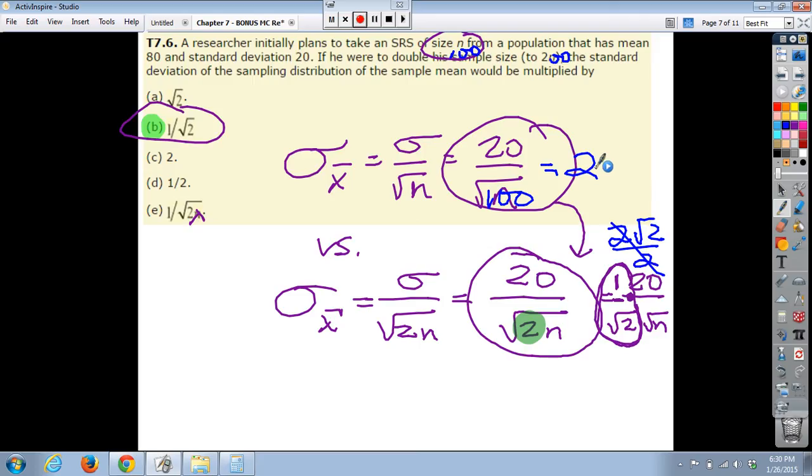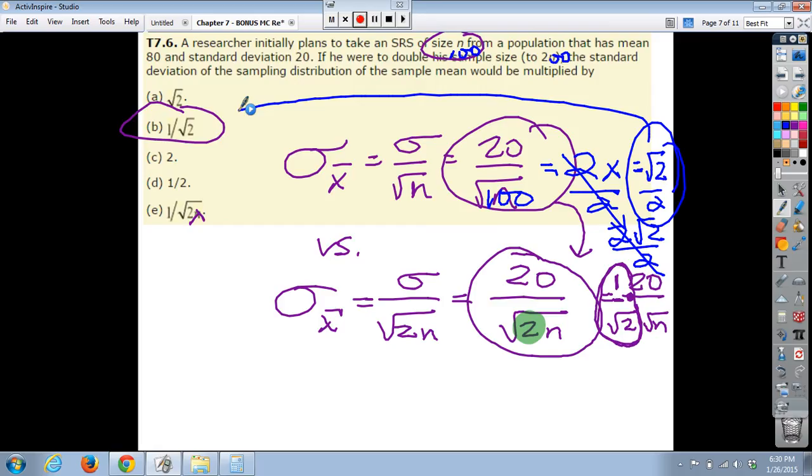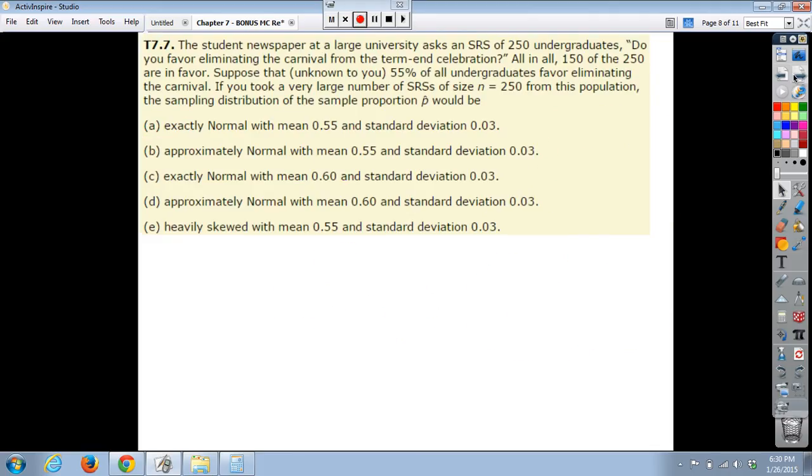So you could figure out 2 times x should be the square root of 2, and you can divide both sides by 2, and there's basically rationalized 1 divided by the square root of 2. So you get the same answer. It doesn't matter what n really is here, so you can make up any number you want and actually look at the values of those standard deviations.